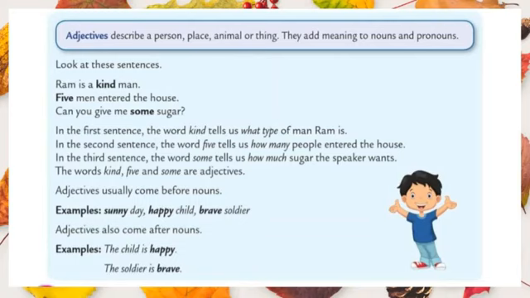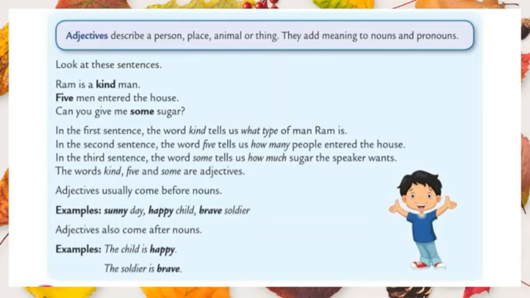Let's move to the second one. 5 men entered the house. In the second example, the word 5 tells us how many people entered the house. It shows the number. Already we said that words for numbers show the quantity. And the last example, can you give me some sugar? The word some is also a describing word.